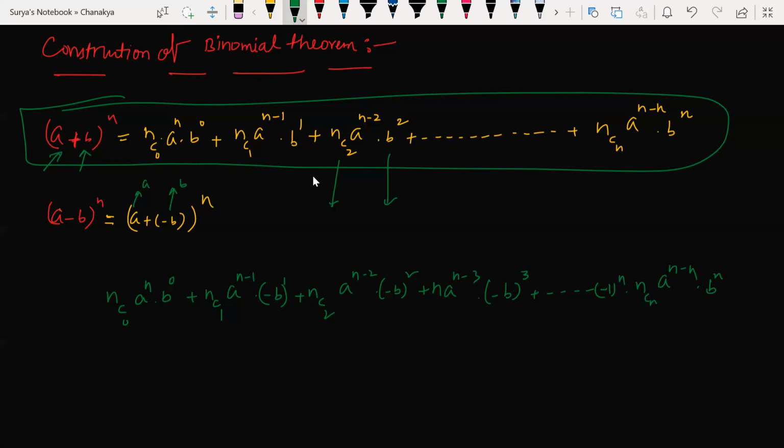Any doubts? Till this, any doubt, guys? Guys, understand the pattern. Don't remember it. If you don't understand anything, kindly do ask me. If you don't open your mouth, I never understand whether you are understanding or not, guys.